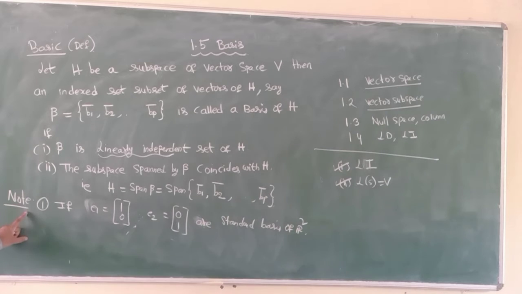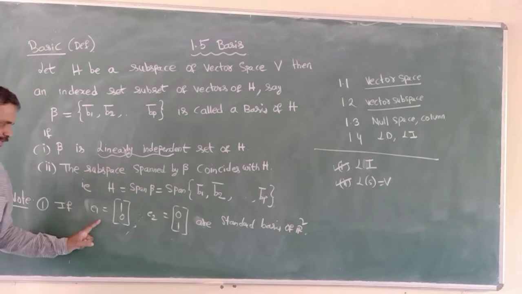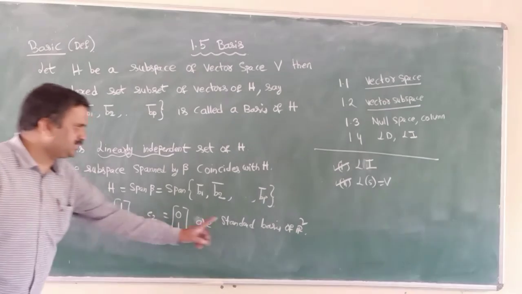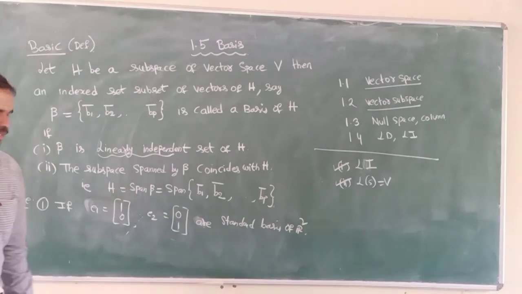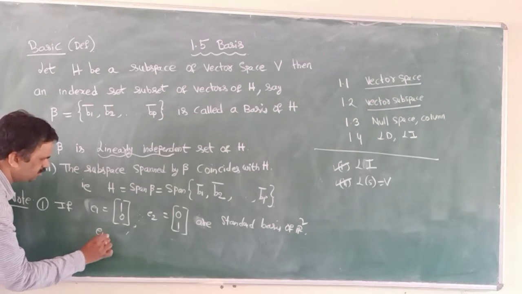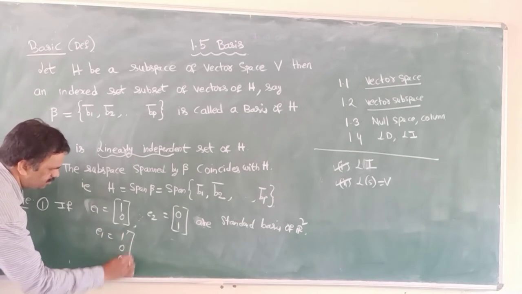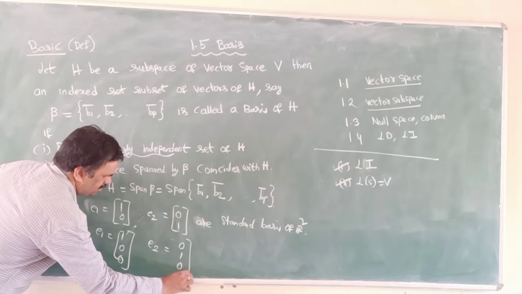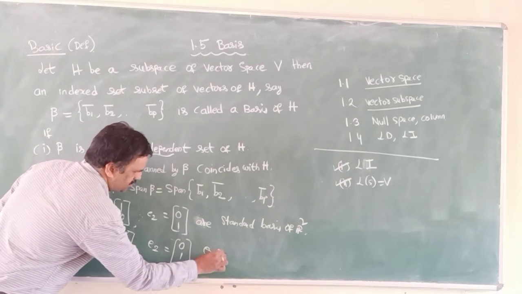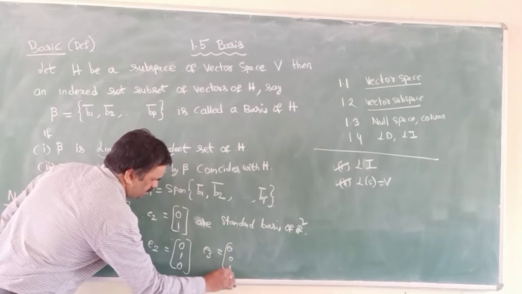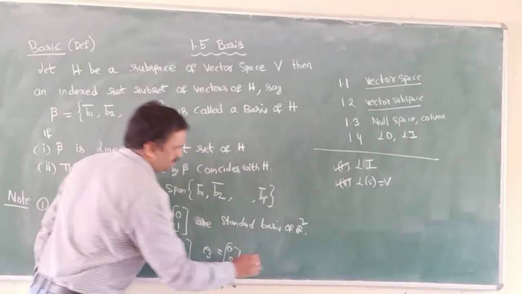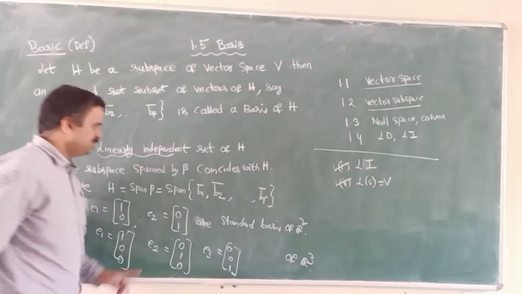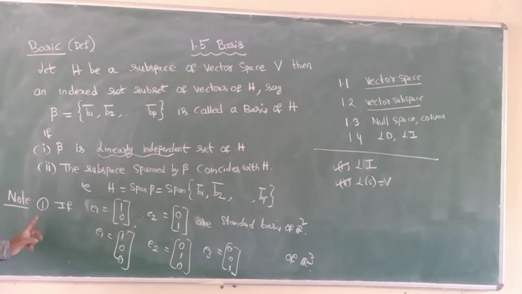And one more note point we have. If you have the standard basis E1 equals (1, 0) and E2 equals (0, 1), then I can say they are the standard basis of R square. Similarly, if E1 equals (1, 0, 0), E2 equals (0, 1, 0), E3 equals (0, 0, 1), I call this the standard basis of R cube. Standard basis of R square and R cube.